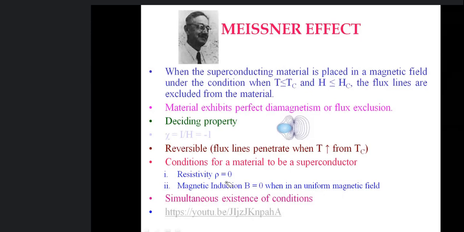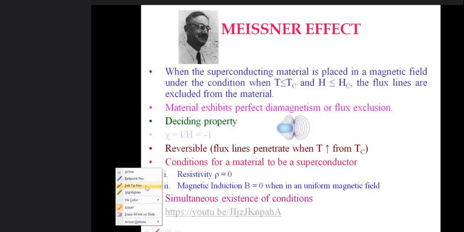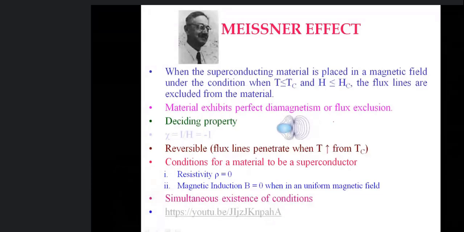With this, there is another property: the material is perfectly diamagnetic, its susceptibility is -1. Along with rho 0, this susceptibility of -1 qualifies the material to be superconducting. If rho is 0 alone, that does not mean the material is in superconducting state. It can also be said to be a highly pure conductor.